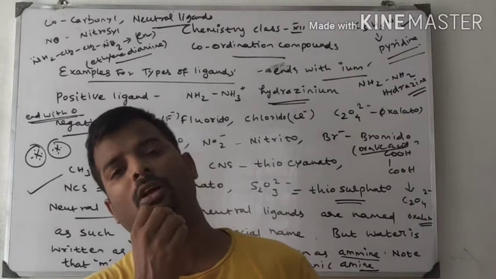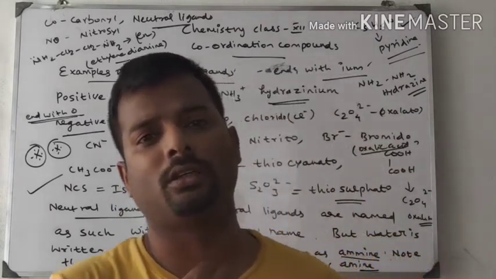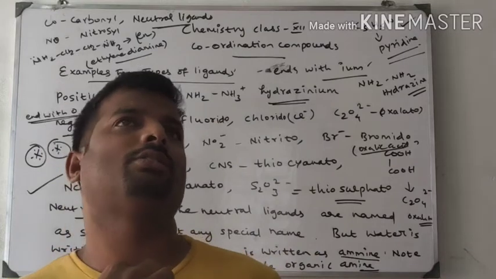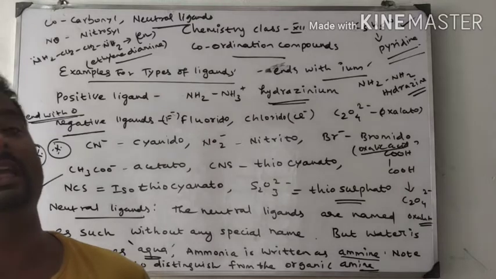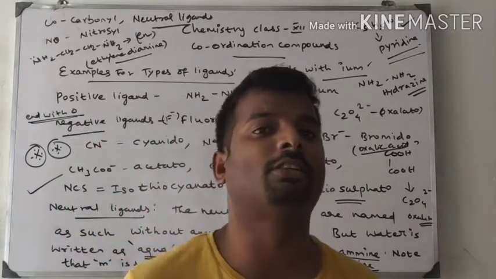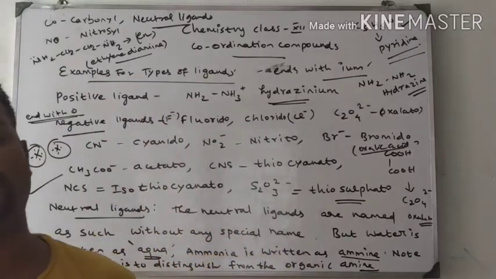Primary valency is a non-ionizable valency, secondary valency is an ionizable valency. That and all we have discussed. Sorry, primary valency is an ionizable valency, and secondary valency is linked with the metal, therefore it is a non-ionizable valency. Okay.